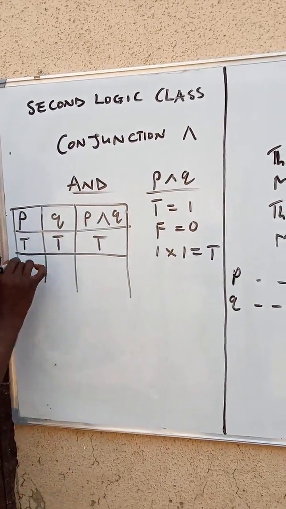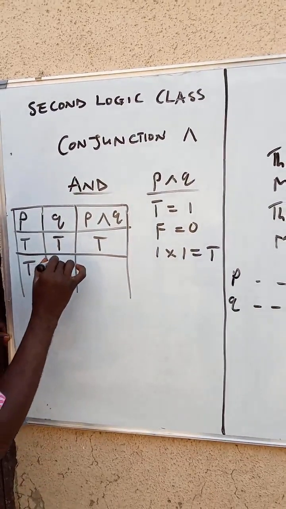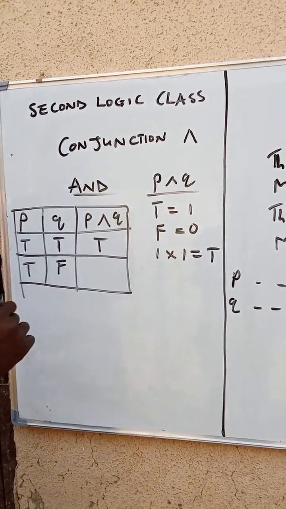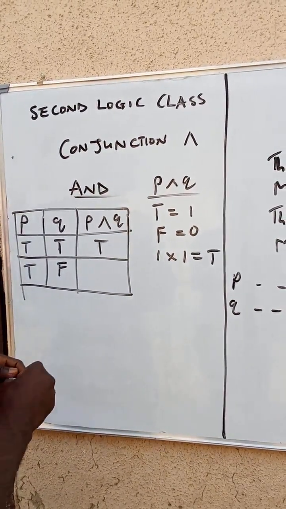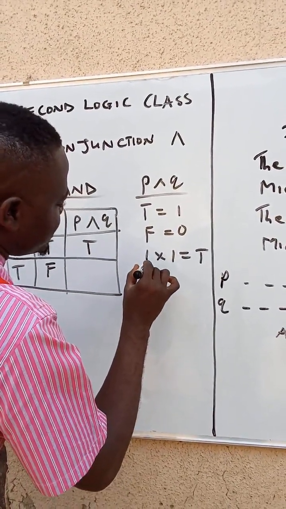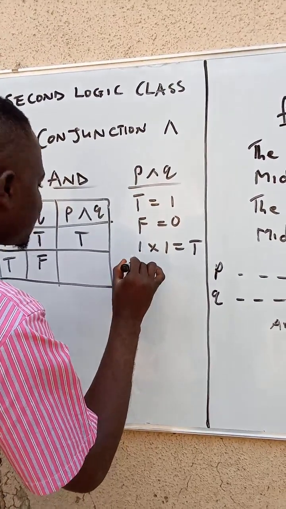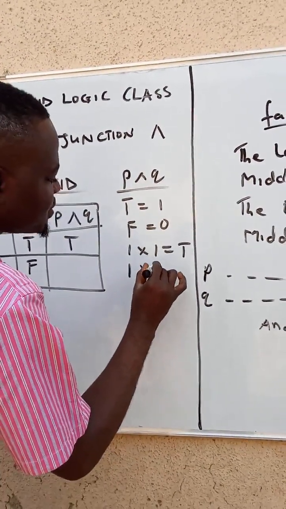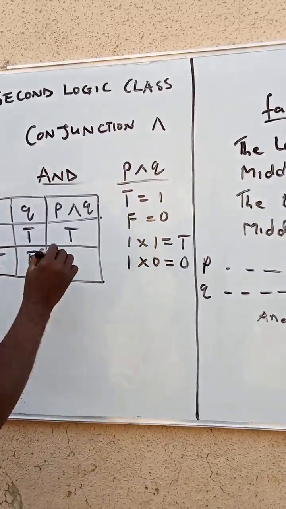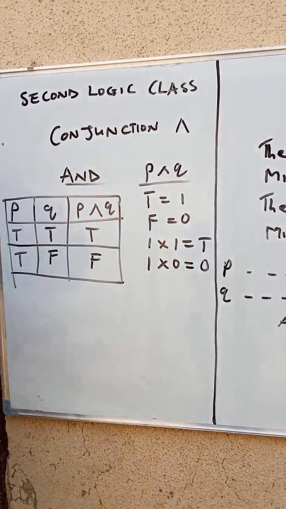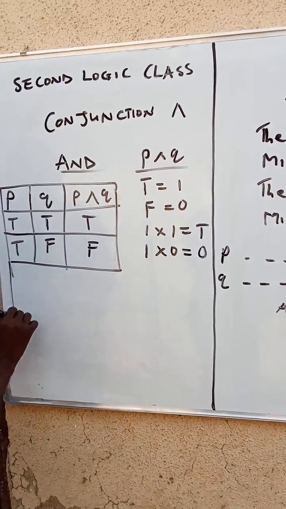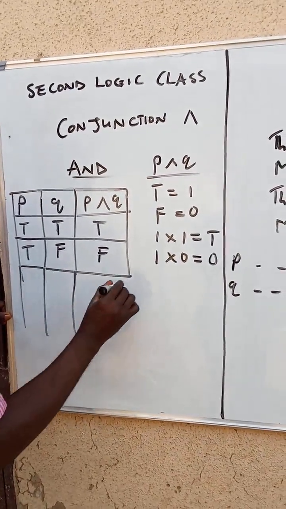Secondly, what if this is true, Jane is married, and this is false? So Jane is married and her mother is not happy. Is it true? Now let's check it from the calculation of multiplication. So our T is 1, F is 0. So 1 times 0 is 0. And our 0 is what? F. That means it's not true that Jane is married and her mother is not happy. If Jane is married, her mother should be happy.